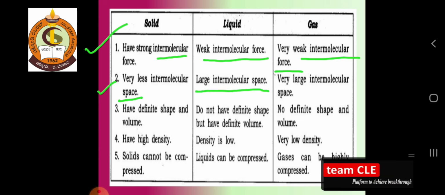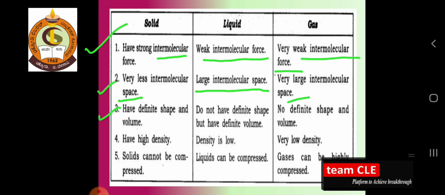You can take examples like dissolving salt or sugar in water. That's why liquid has a large intermolecular space. Gas has a very large intermolecular space because the particles are free in nature.